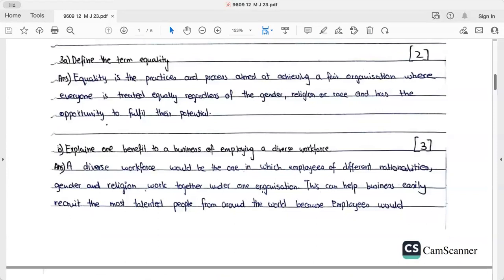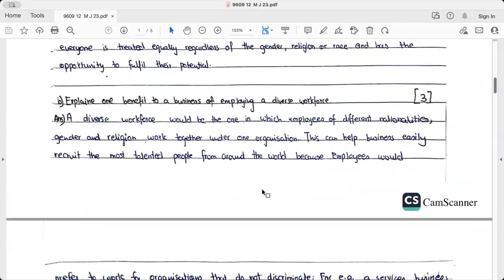Define the term equality. Equality is the practice and process aimed at achieving a fair organization where everyone is treated equally regardless of gender, religion, race, and has the opportunity to fulfill their potential. Perfect. 2 out of 2.